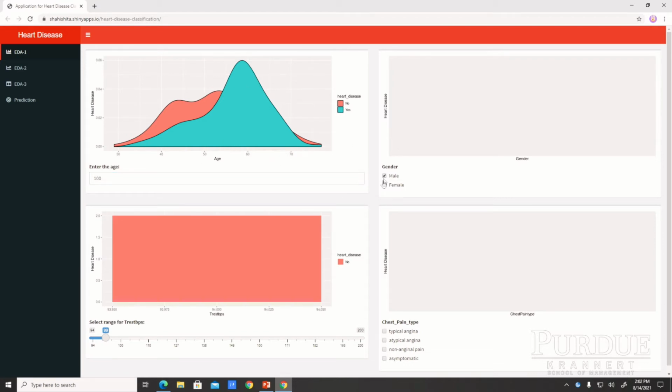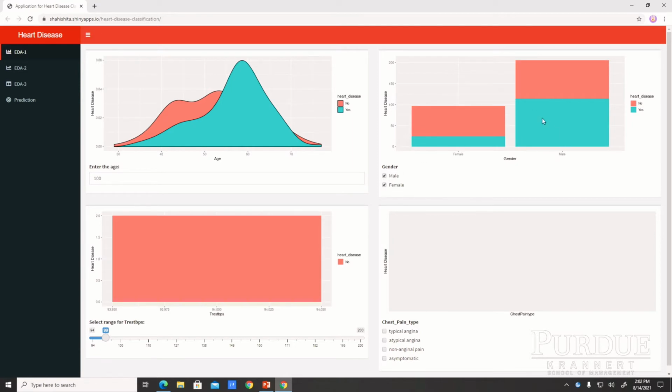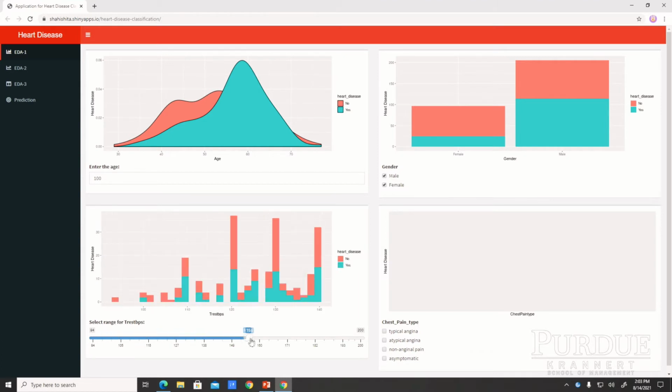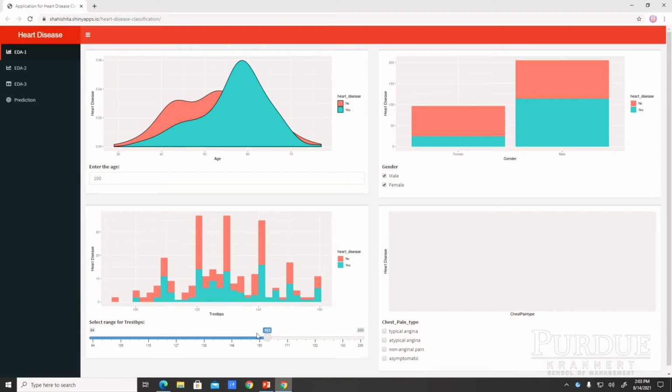And the next one is gender. Let's click 2 boxes, and we can see that males actually have a higher chance of getting heart disease, as they have almost 50% proportion of heart disease. And this chart represents the resting blood pressure. When the number is lower, there are actually no cases. But if the number gets higher, we can see that people who have higher resting blood pressure have a higher chance of getting heart disease.